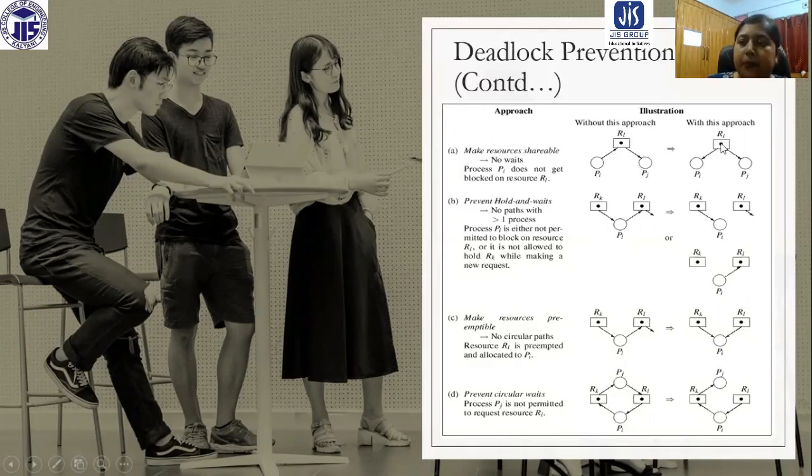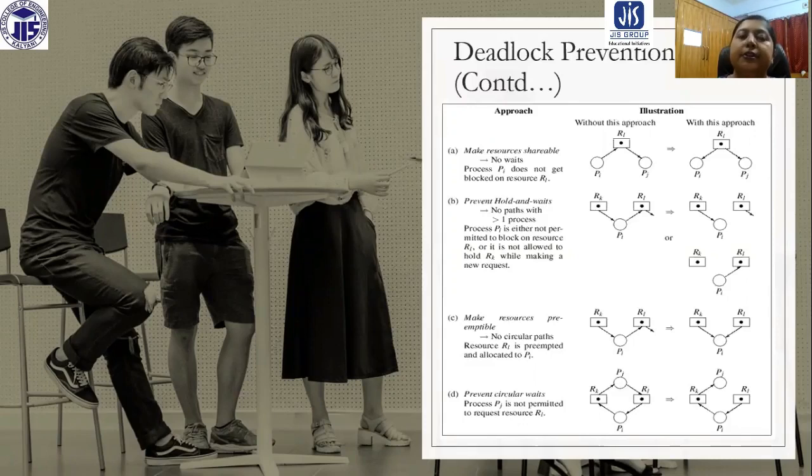But with this approach, if this resource becomes a shareable one, you can see PI and PJ both are using this. But basically, mutual exclusion is a property of the resource.